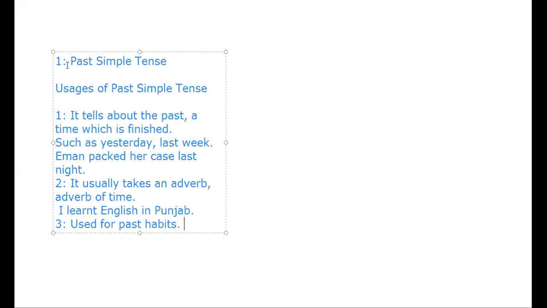those habits that were a part of our life in the previous time, in the old time, but maybe they are still a part of our life in the present time. Maybe we have escaped from those activities and they are no longer a part of our life. So whenever we want to describe or give reference to our past habits, at that time we can use past simple tense.